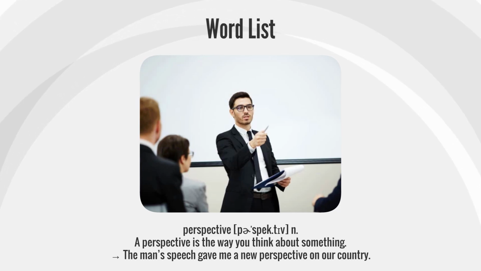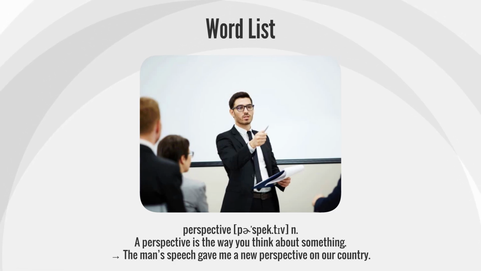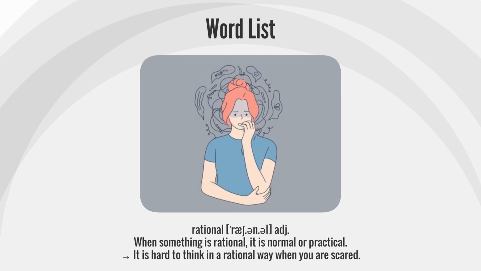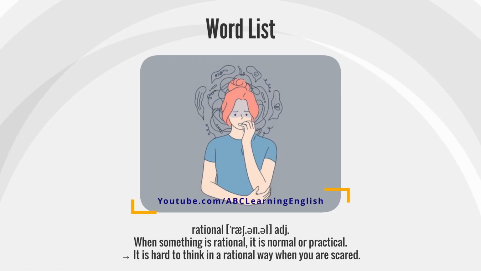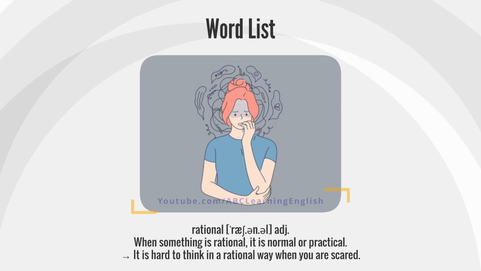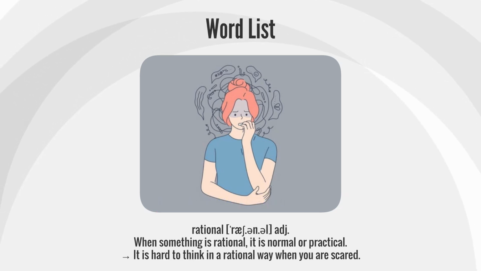Perspective. A perspective is the way you think about something. The man's speech gave me a new perspective on our country. Rational. When something is rational, it is normal or practical. It is hard to think in a rational way when you are scared.